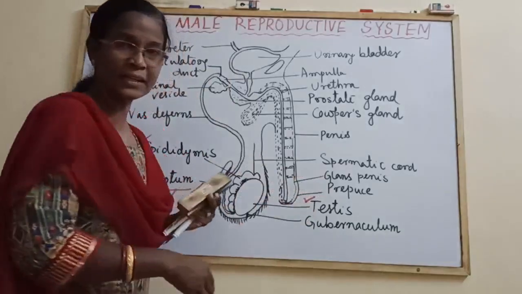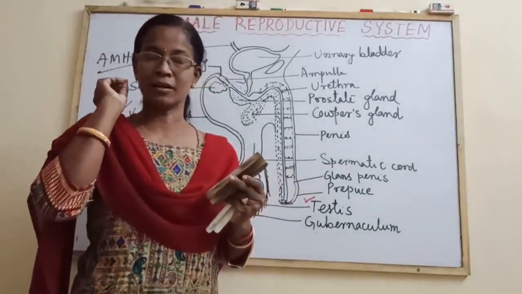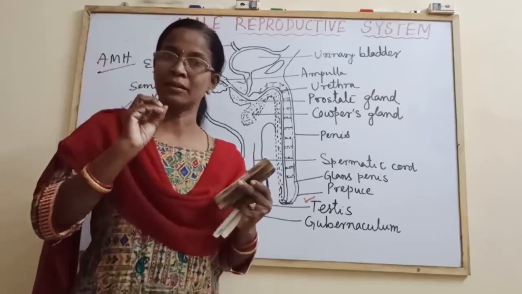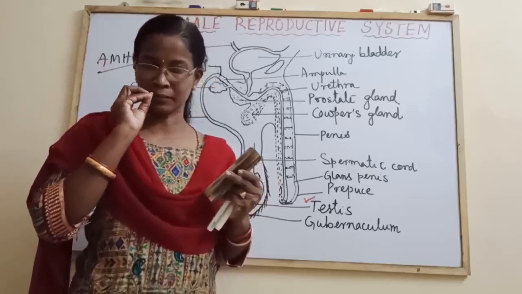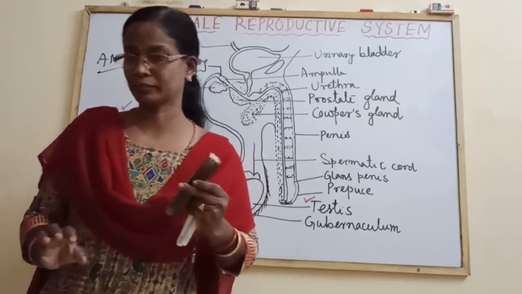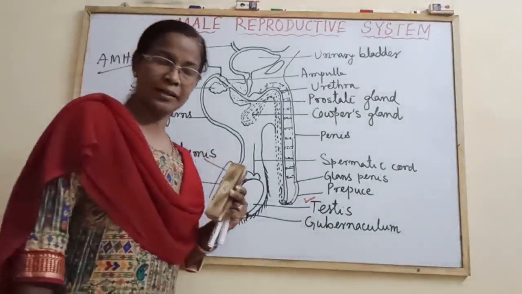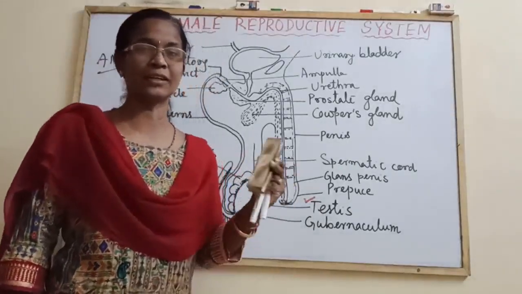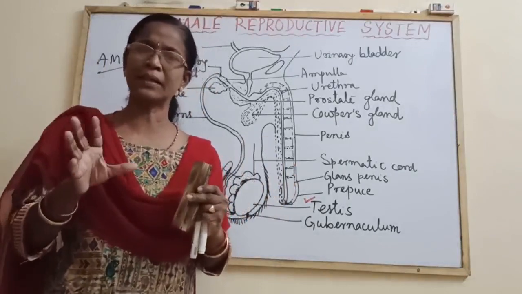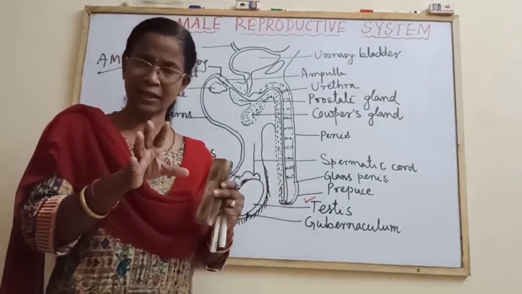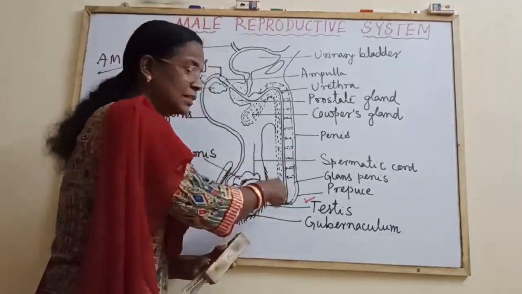Then its covering. It is covered by 3 layers. The outermost is tunica vaginalis, then the inner one is tunica albuginea, and tunica vasculosa. If you can't remember these names, you can also write simply the tunica albuginea as the outermost covering, because tunica albuginea completely covers the testis.